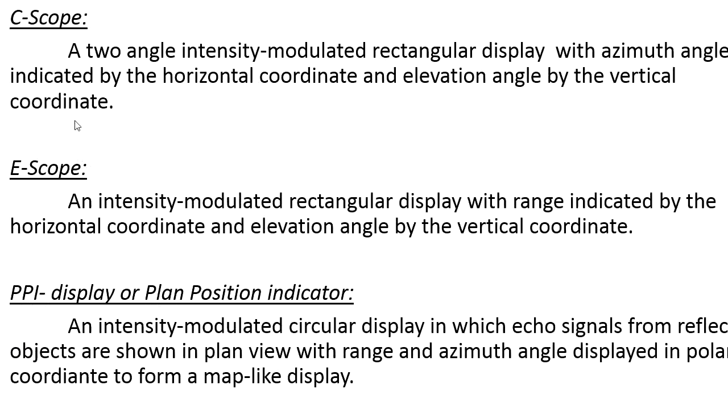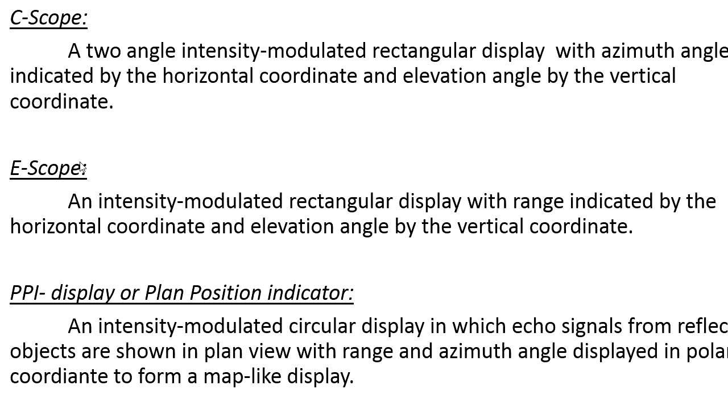Next, the C-scope display of the radar. Again this is also a two-angle intensity modulated display, where the azimuth angle is indicated by the horizontal coordinate and the elevation angle is used on the vertical coordinate. In the previous B-scope display we used azimuth on the horizontal and range on the vertical, but in the C-scope we represent azimuth on the horizontal and elevation on the vertical.